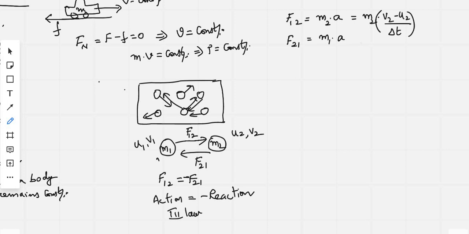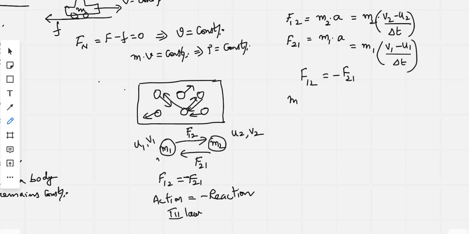So this is acceleration. In similar grounds, the F21 is also m1 into the acceleration of the mass m1. So therefore, it is (v1 minus u1) by delta t. So delta t should be the same because the equal time they are in contact and they separated. So according to Newton's third law, F12 equal to minus F21.